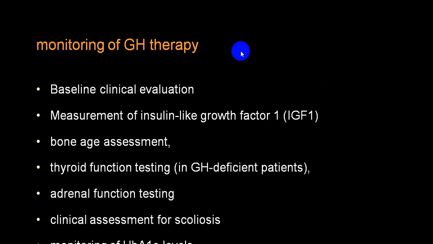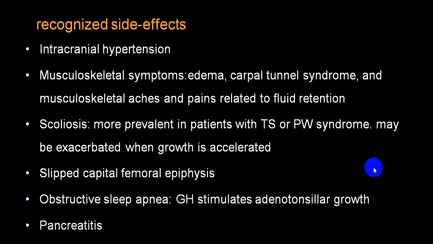While you are giving growth hormone therapy, clinical evaluation should be done. Measure IGF-1, that is insulin-like growth factor. Bone age should be assessed, thyroid function and adrenal function should be assessed, assess for scoliosis, and monitor also for hyperglycemia by HbA1c and sugar levels. All those should be done.